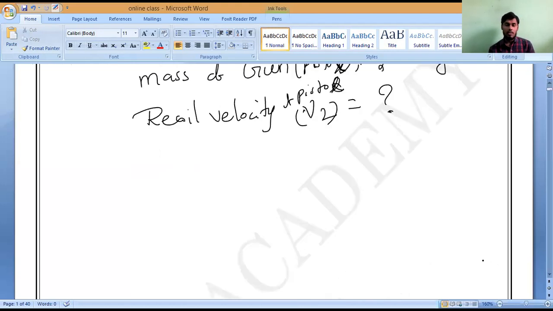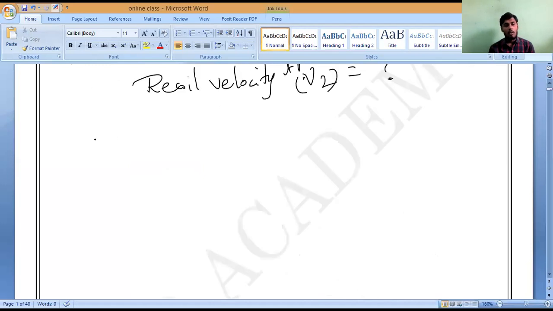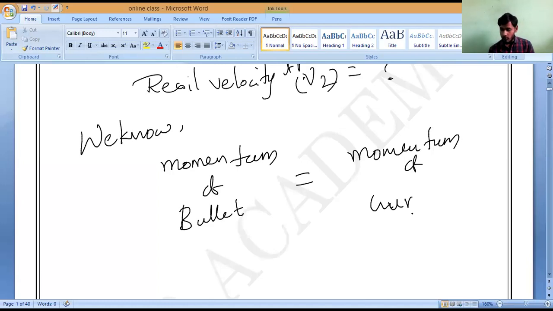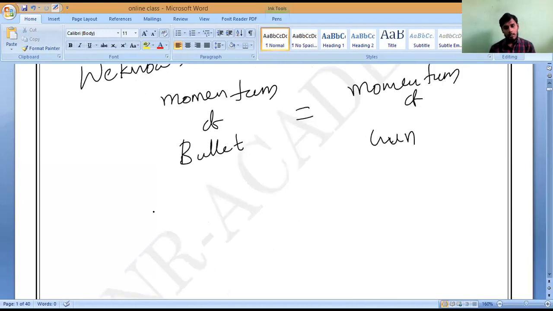So what is the recoil velocity of the gun formula? Momentum formula. We know that momentum of bullet is equal to momentum of gun. What is the momentum of bullet? M1 into V1, equal to M2 into V2. So this is what we want. Do you understand or not?